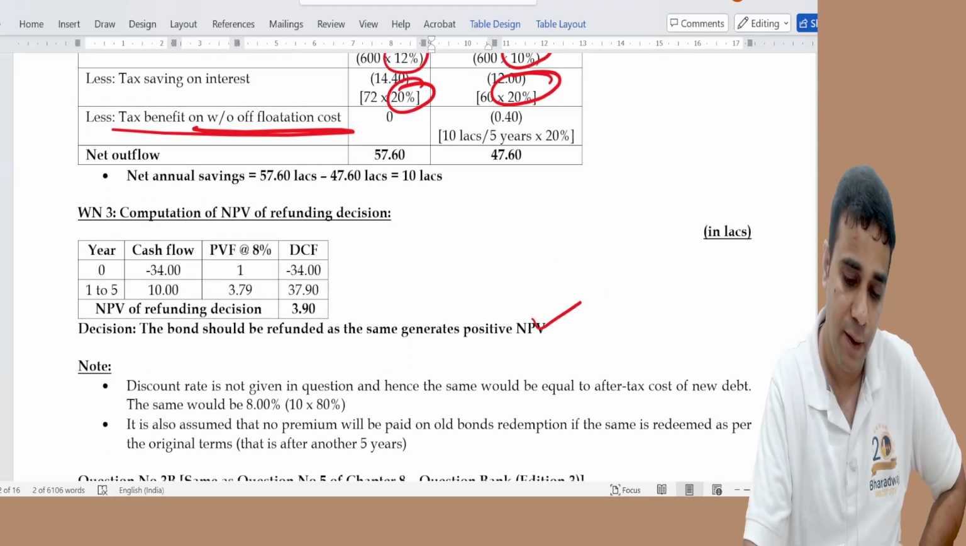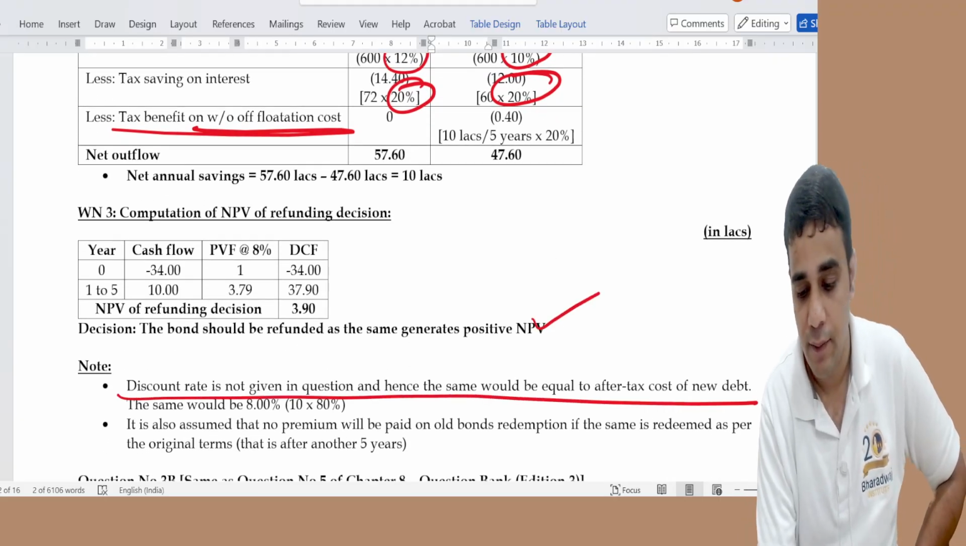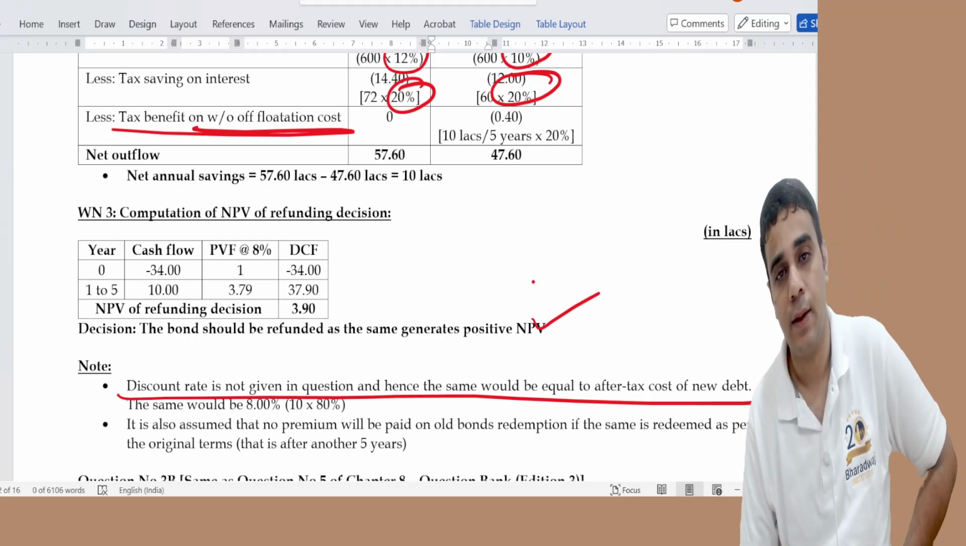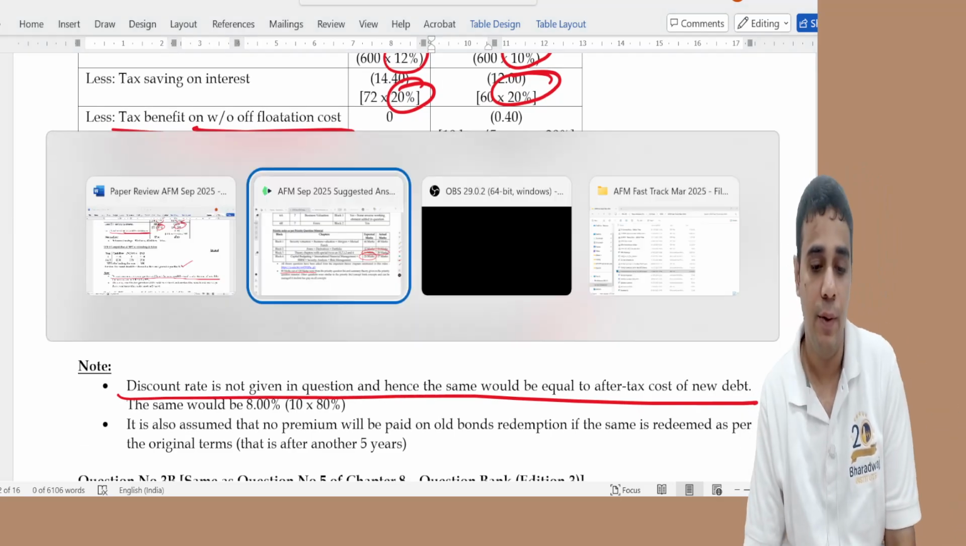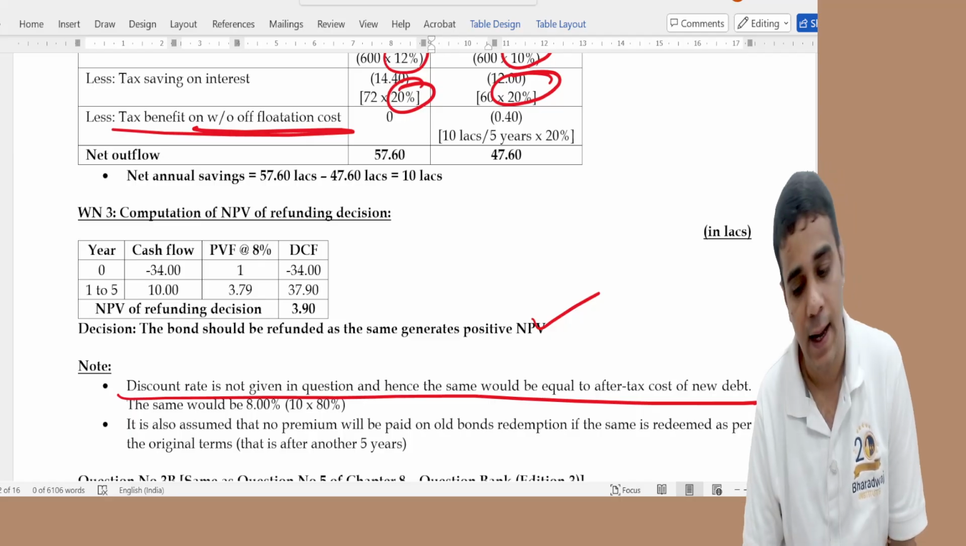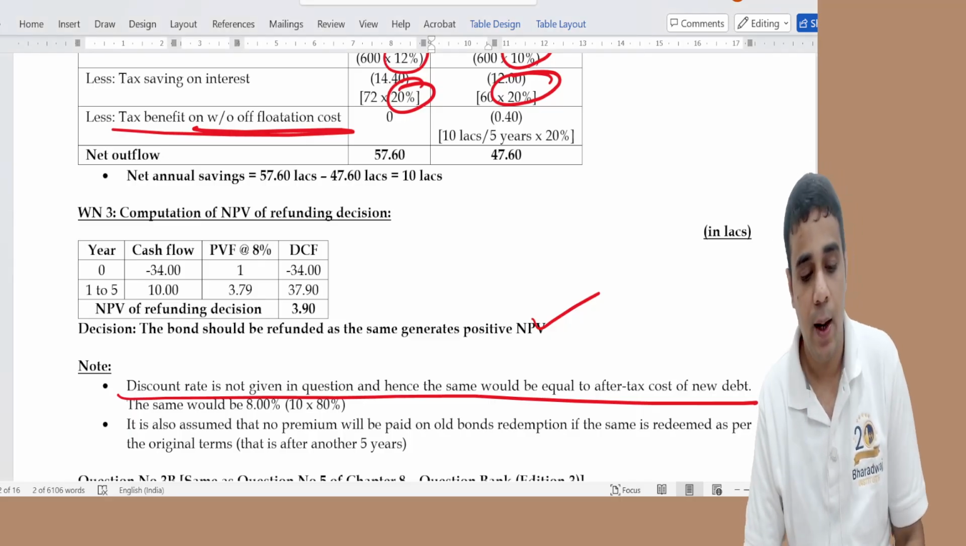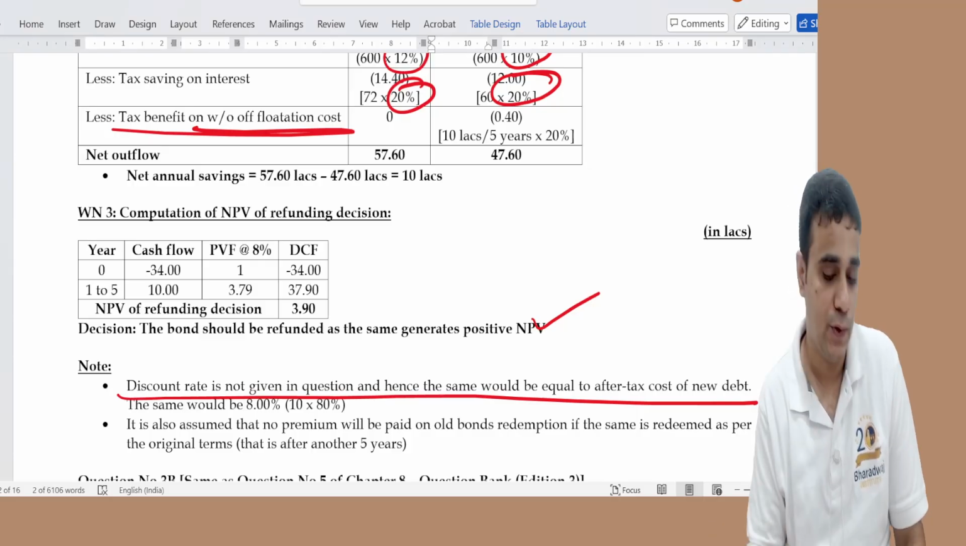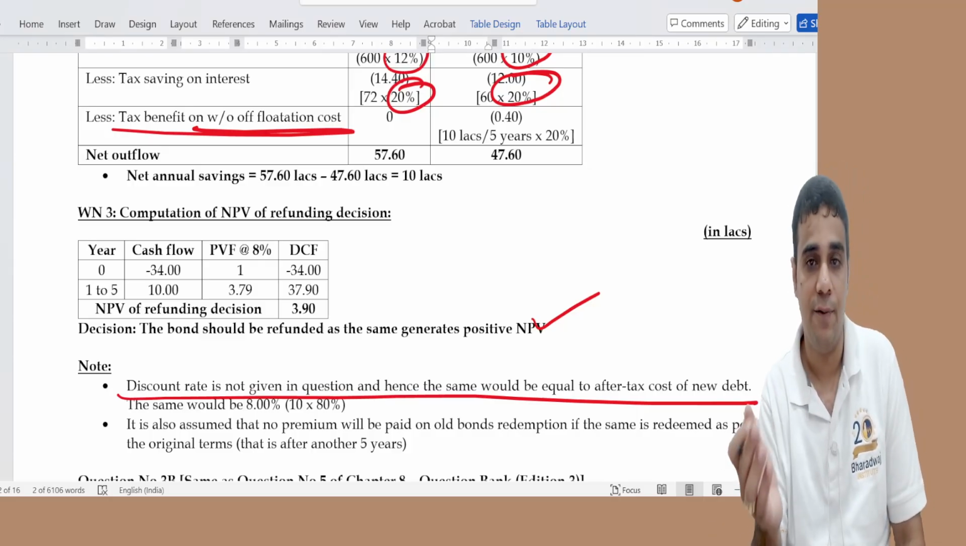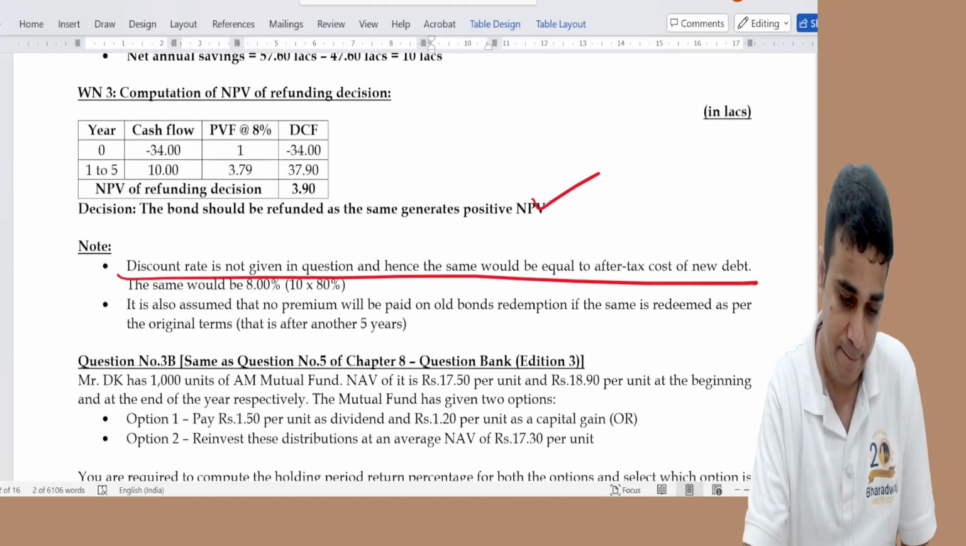Then we do the NPV of bond refunding. The discount rate is not given, it is the after tax cost of new debt. Be very clear, it is the after tax cost of new debt. This was a doubt which a few students have asked. I did not clarify that time, and now you may get it clarified.